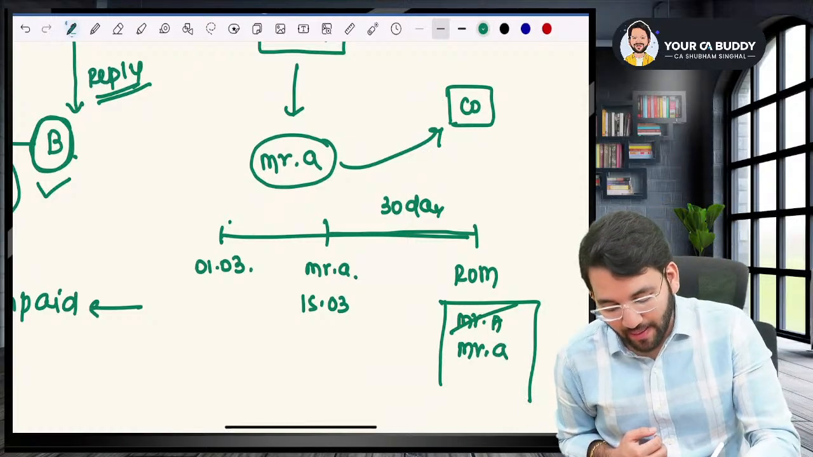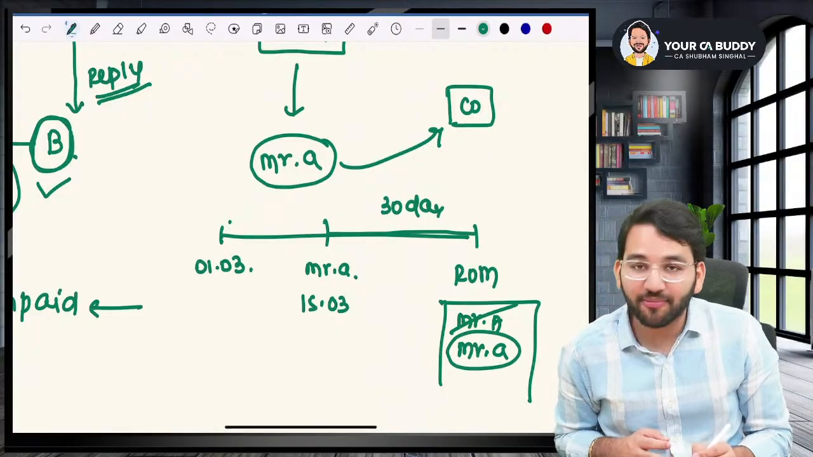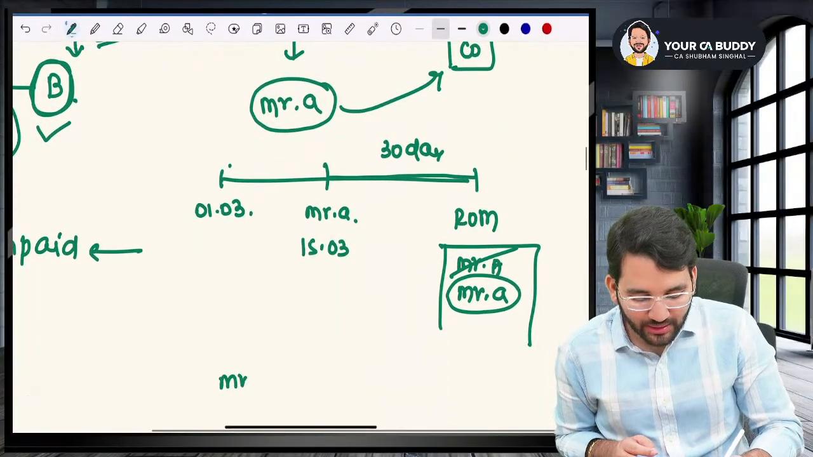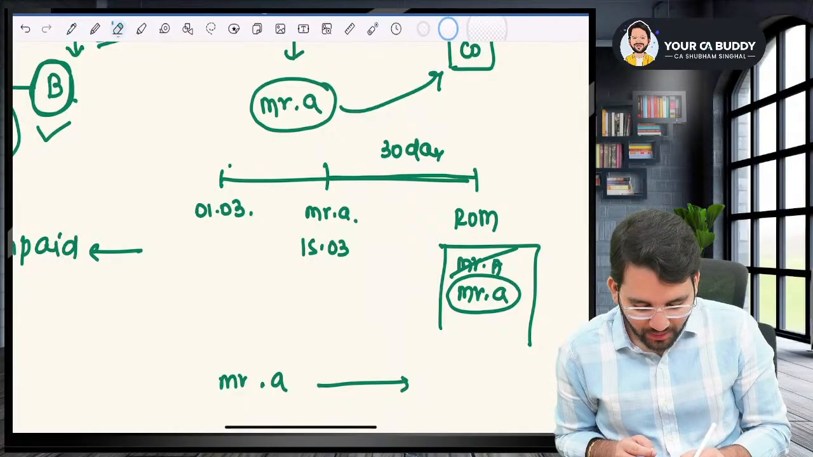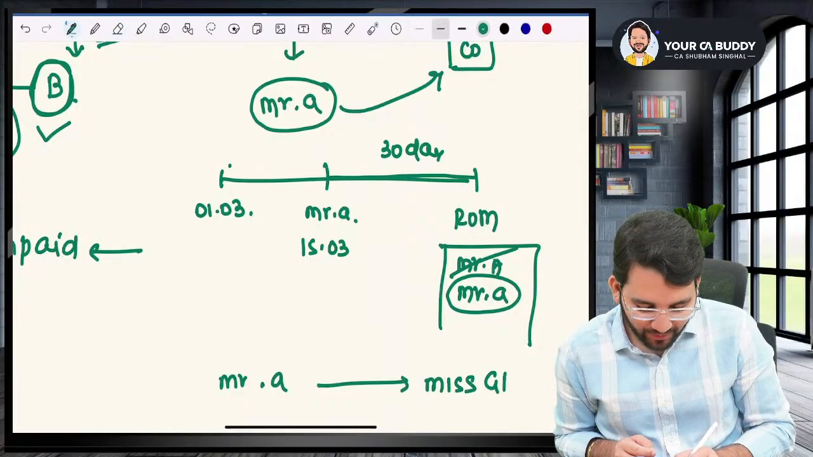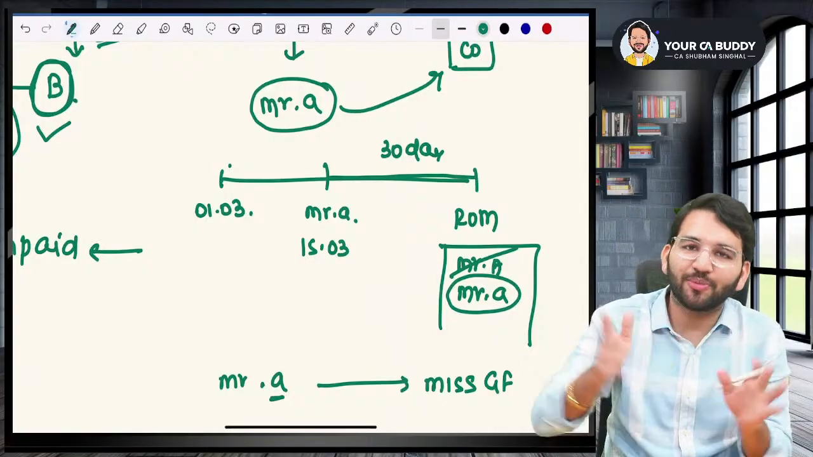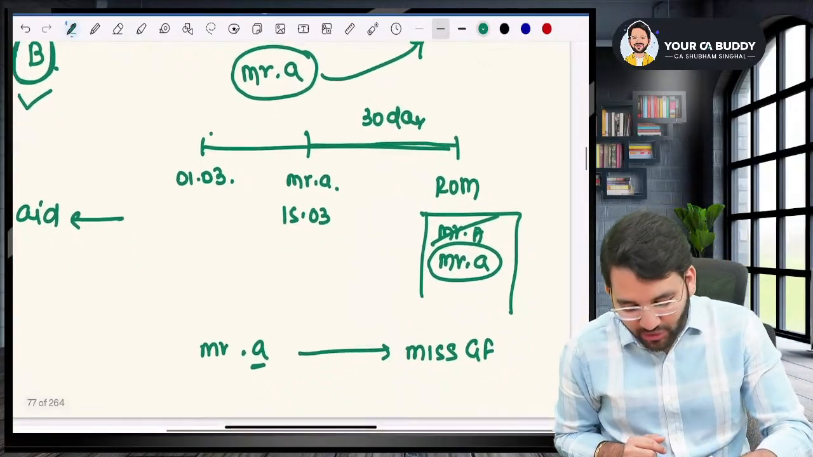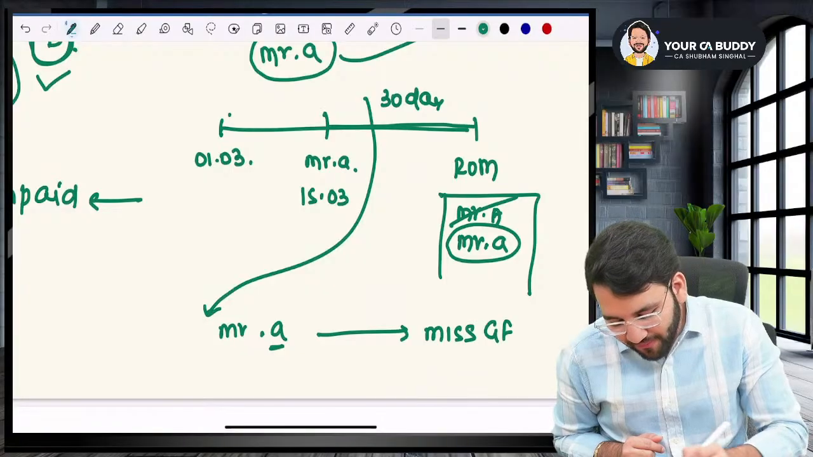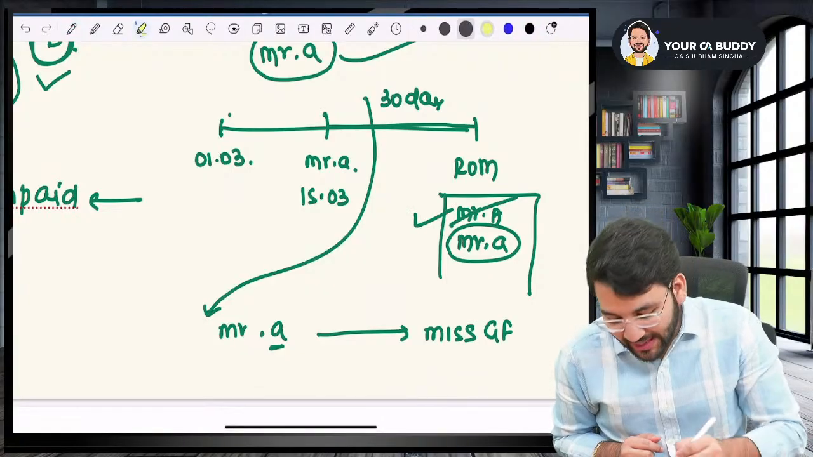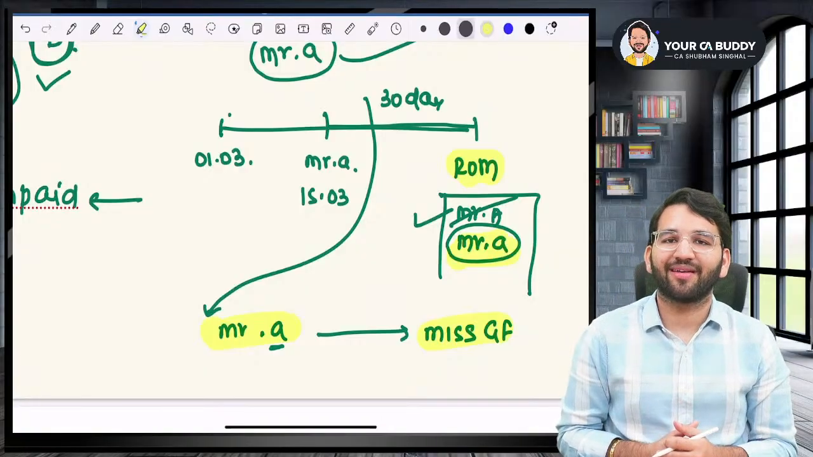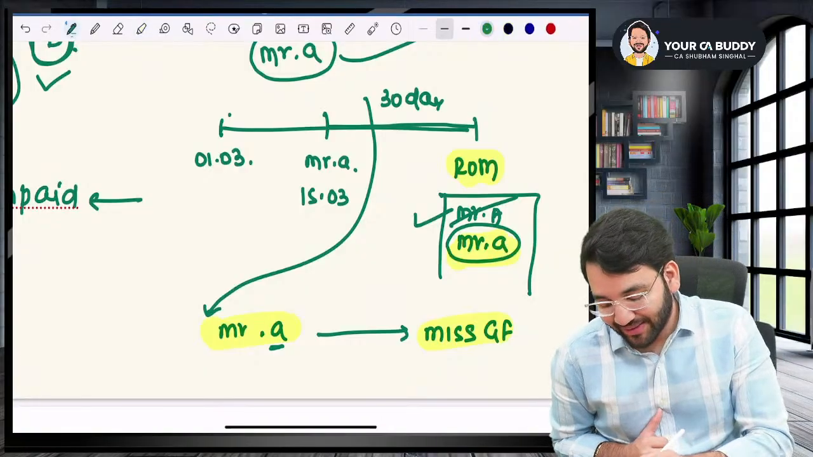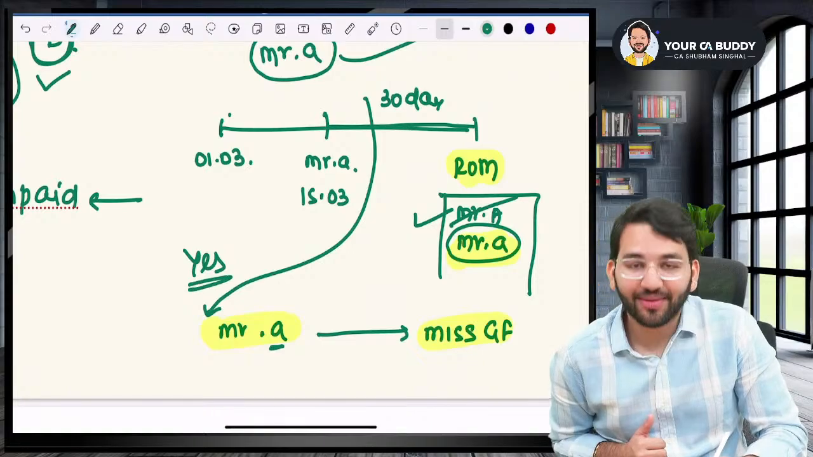Now my question is, before it got transferred in the name of Small A, Small A sold these shares to Miss GF. My question is, before transmission, before his name came in the register of members, can Mr. Small A sell his shares to anybody? So the answer that came was yes.